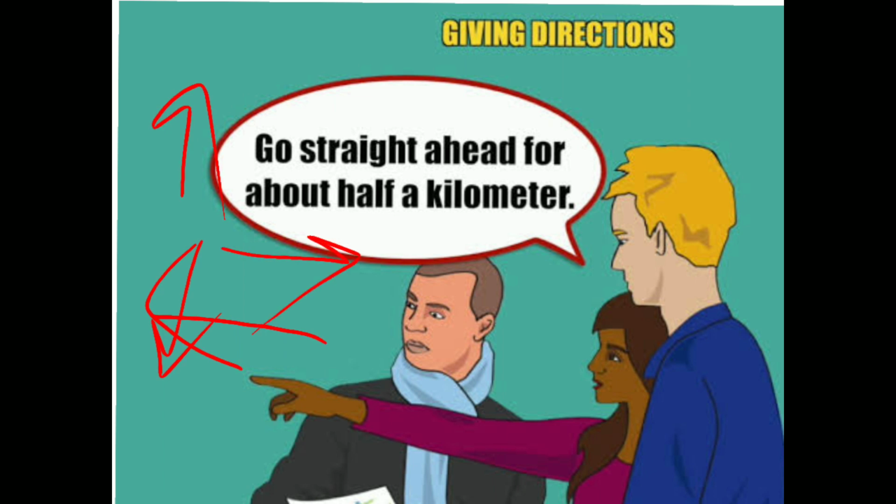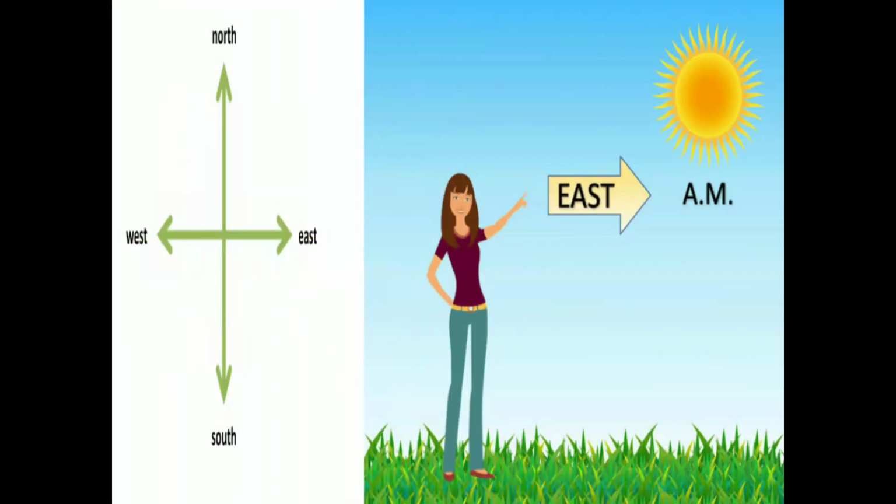Go east means this side. Go west means this side. So we have these four main directions. Basically we have nine directions, but we use these four main directions to find any specific place on the map in the real world.